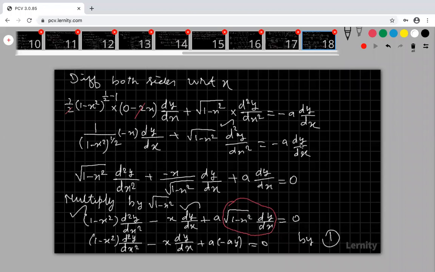Ganesh, please complete this problem. The last step is minus a square. Ganesh, if you have any doubt, please send your doubts.